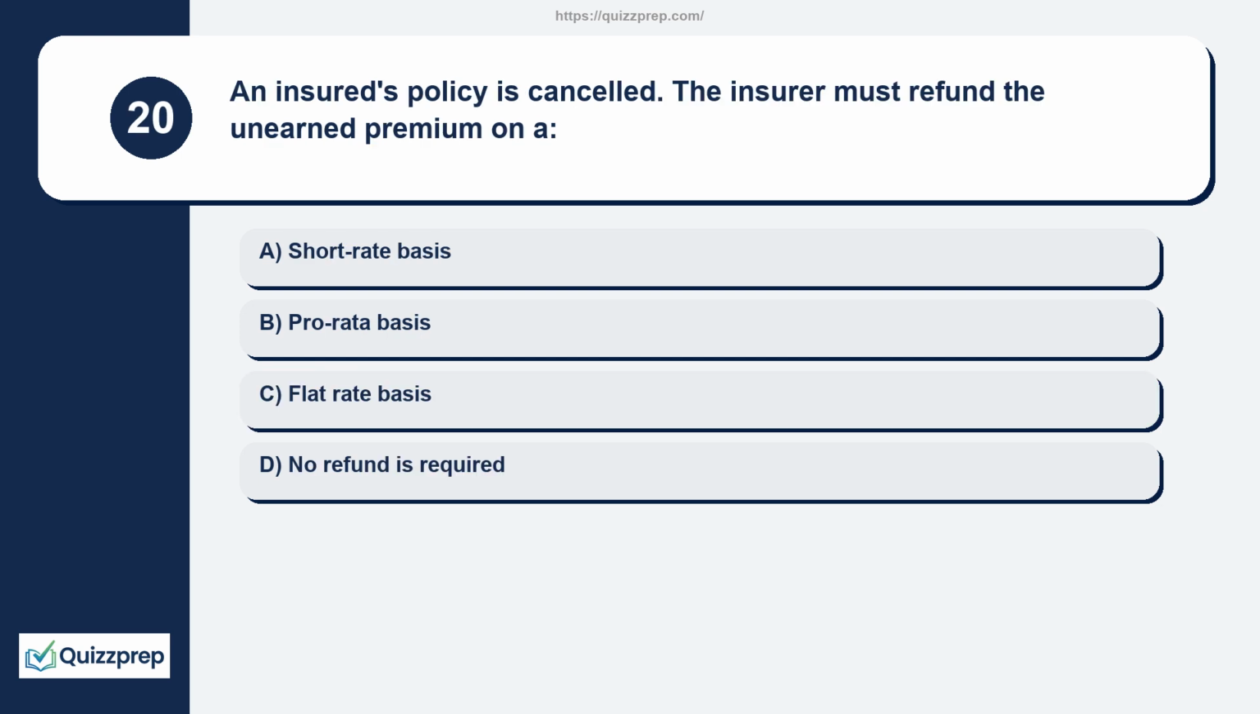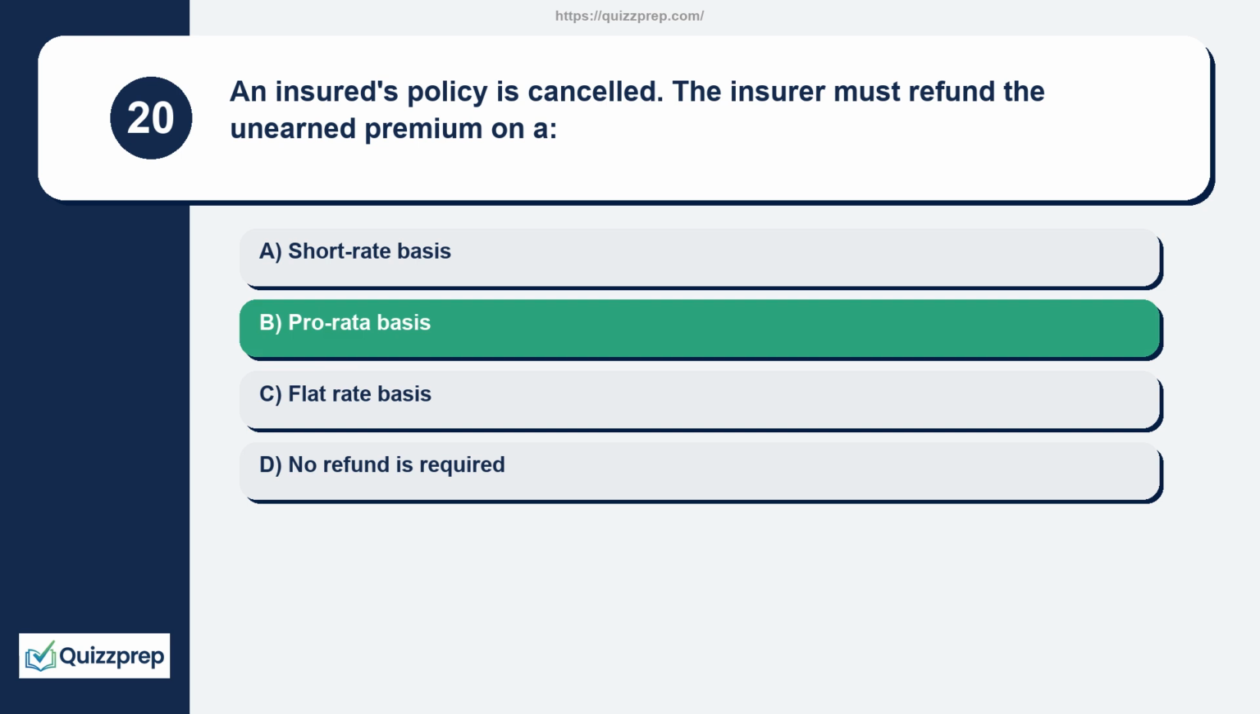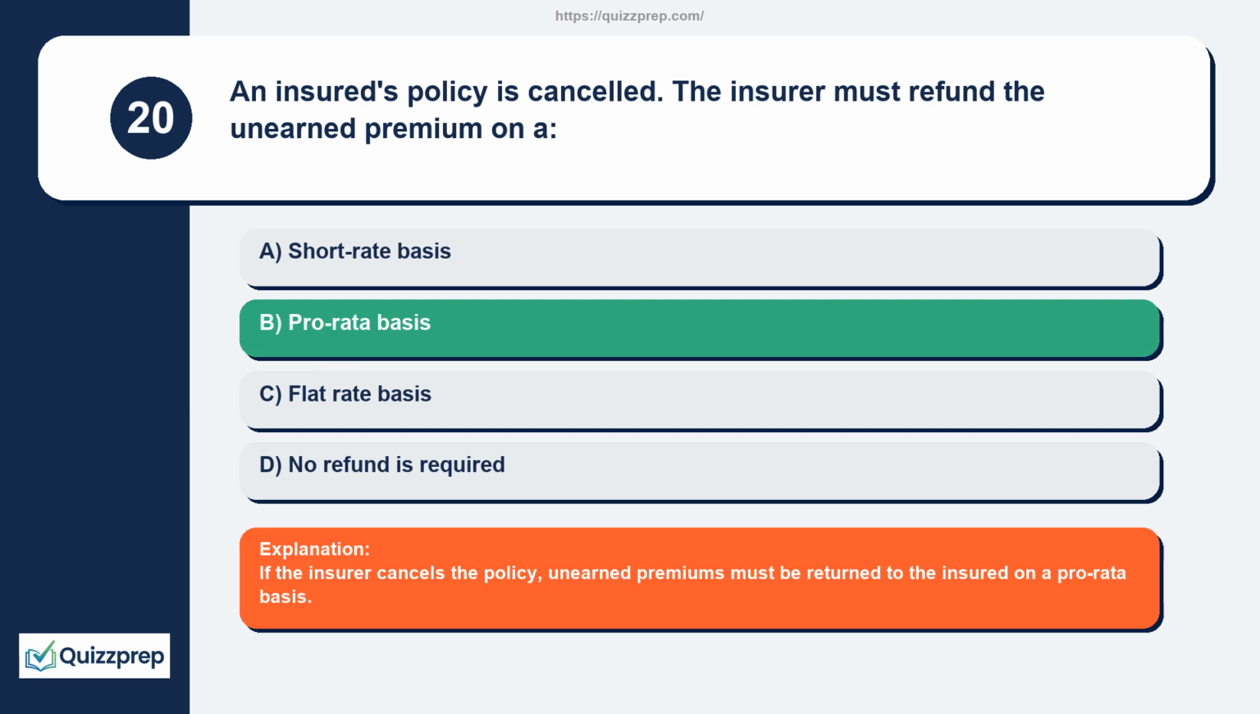Question 20. An insured's policy is cancelled. The insurer must refund the unearned premium on a short rate basis, pro rata basis, flat rate basis. No refund is required. If the insurer cancels the policy, unearned premiums must be returned to the insured on a pro rata basis.